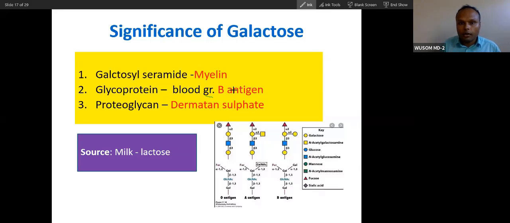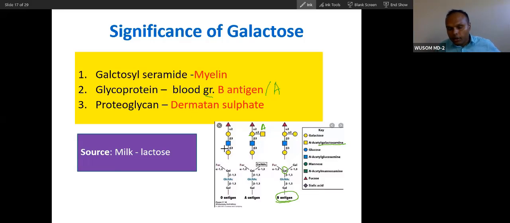Blood group B, group A, all blood grouping. It is because of the difference you can see here in blood group A and B. Here this round figure is galactose, and here this is also galactose. So galactose is present in both blood group B and blood group A. What is it? Galactosamine. You can see galactosamine is present in blood group A. Amine is present: A for amine, galactosamine. Galactose for blood group B.